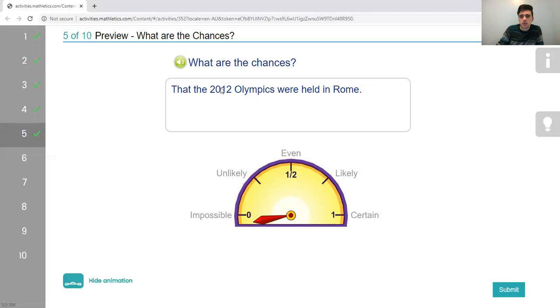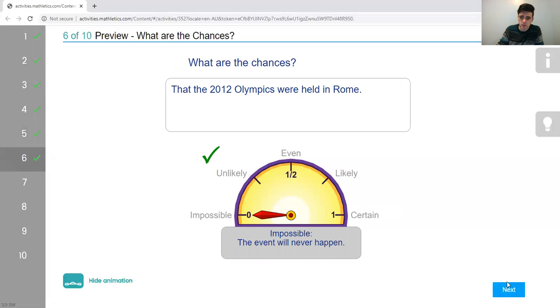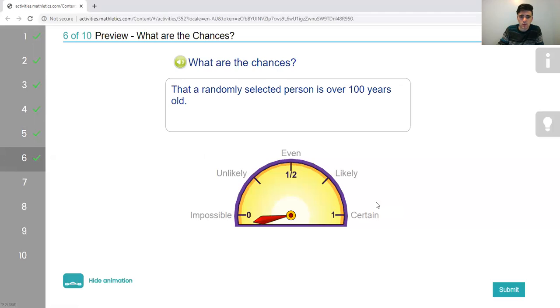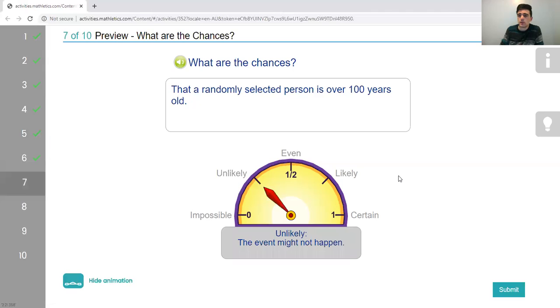What are the chances that the 2012 Olympics were held in Rome? I would say impossible. I can't remember off the top of my head where they were held. I think it might have been Beijing, but it wasn't Rome. So, good. What are the chances that a randomly selected person is over 100 years old? I would say unlikely. There are people that are over 100 years old, but if you just randomly picked one person, I don't know how you even randomly pick people because you'd be looking at them, but if you could, you have a way better chance of being under 100.